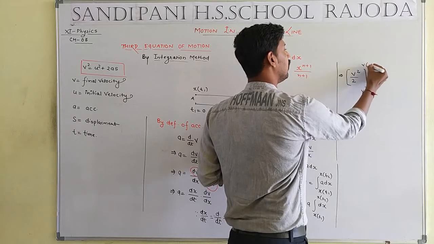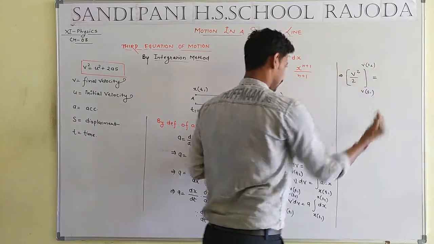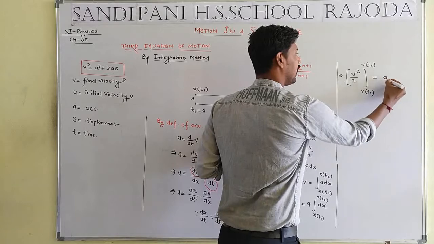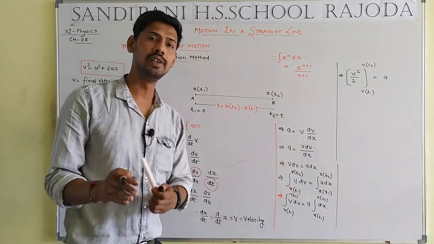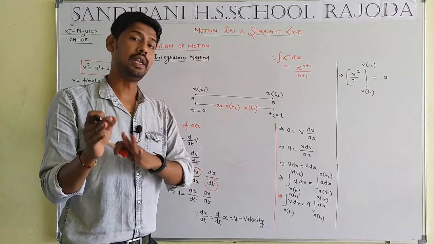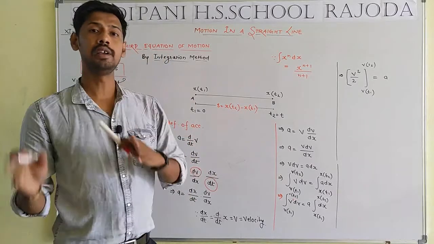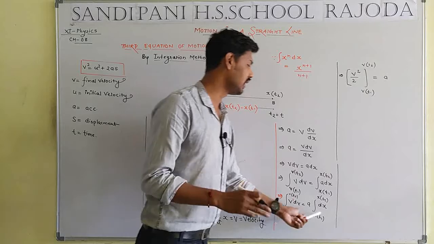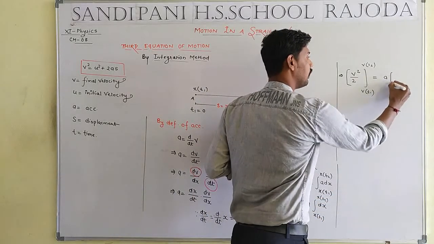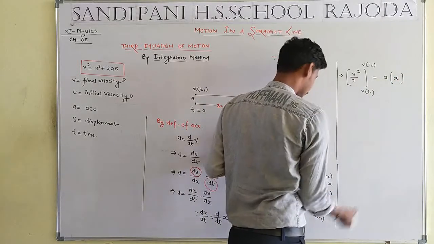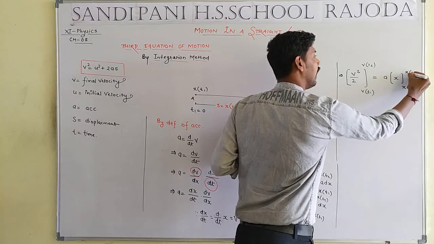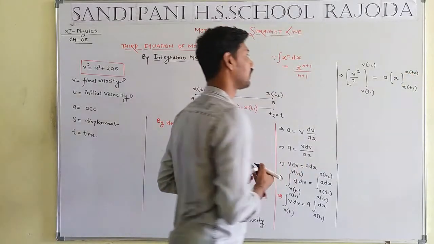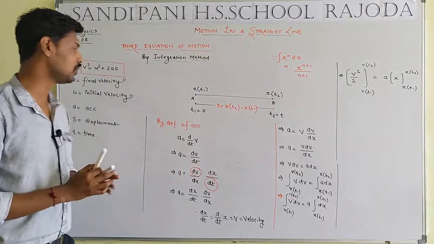Here a is a common factor. What is the meaning of integration dx? Integration dx equals x, integration dy equals y, integration dz equals z, such that integration dx will be equal to x, and the limit in the form xt1 and xt2. I hope, student, you are getting the proper solution.